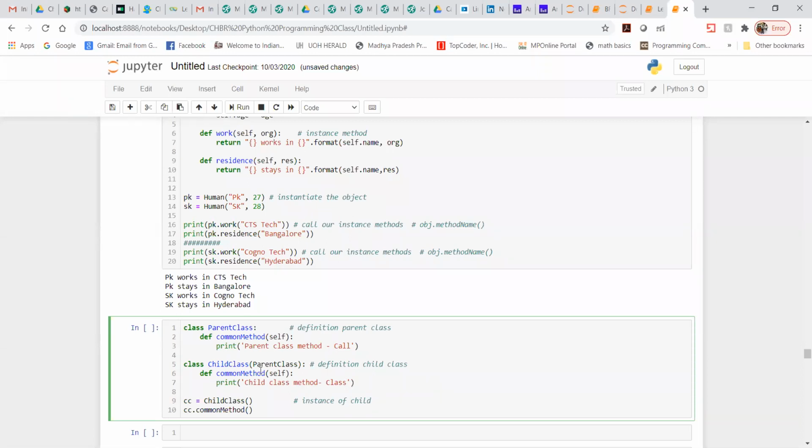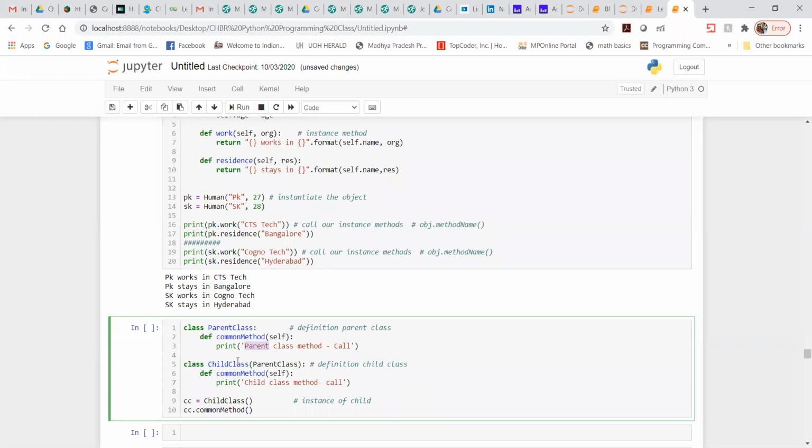Now here you will see the same method. Here I was using common method, and here I am also using common method. Now here I am writing something else apart from what is written in the parent class. I am writing child class method call, and here I have written parent class method. What is the difference you can see here?